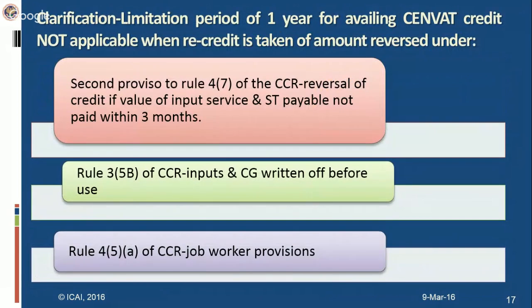Just to make you aware, Rule 4(7) of CCR, as we know, pertains to reversal of credit if the value of input service and service tax payable is not paid within 3 months. Rule 3(5B) applies when inputs and capital goods are written off before use, and Rule 4(5A) pertains to the job worker provision, which I have just discussed with you earlier.